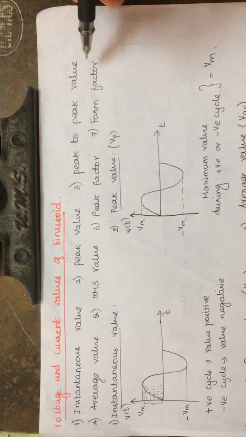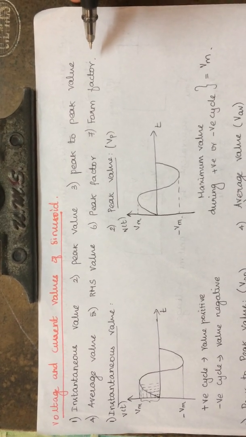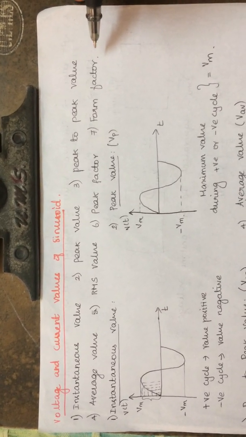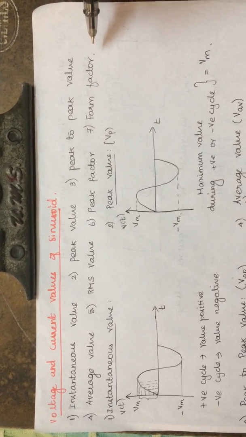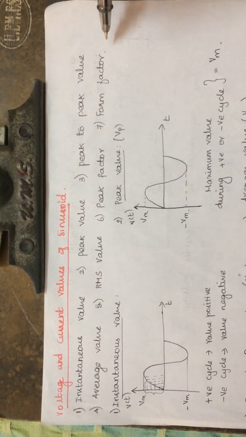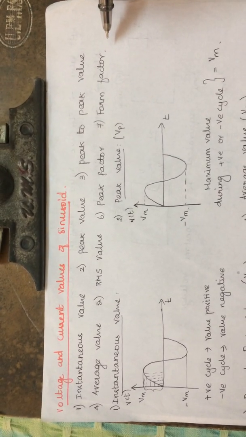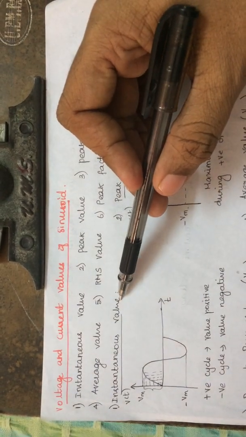So first is the instantaneous value, second is peak value, third is peak to peak value, fourth is average value, fifth is RMS value, sixth is peak factor, and seventh is form factor. So we'll discuss one by one. Here, first we are going to see the instantaneous value.